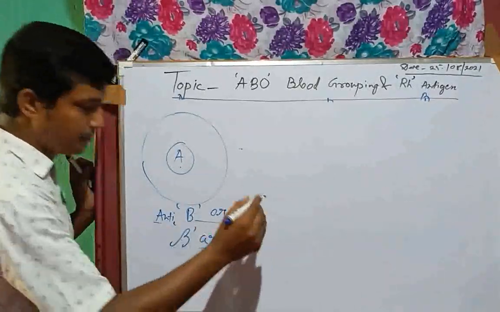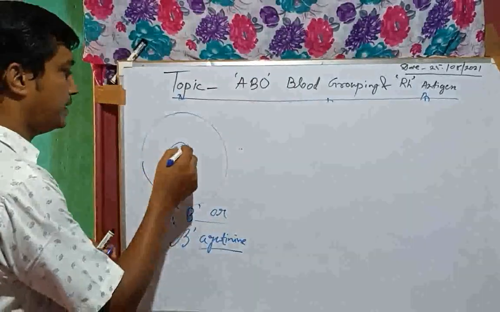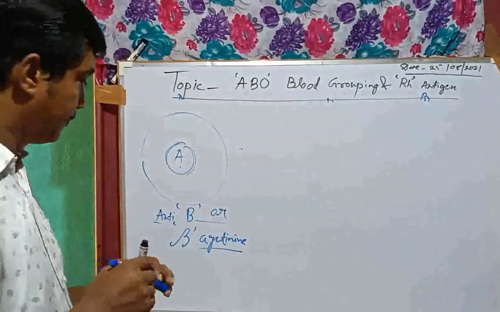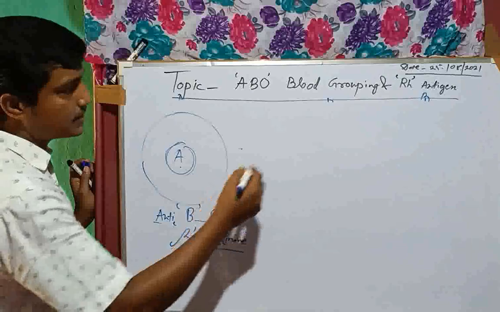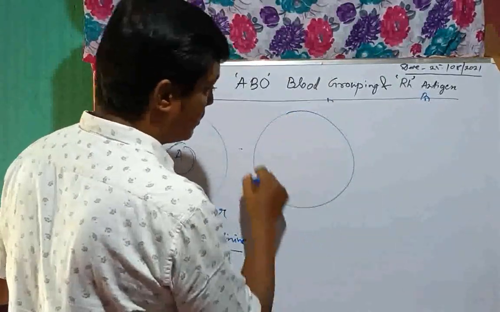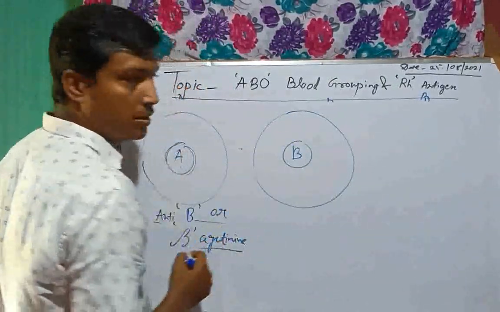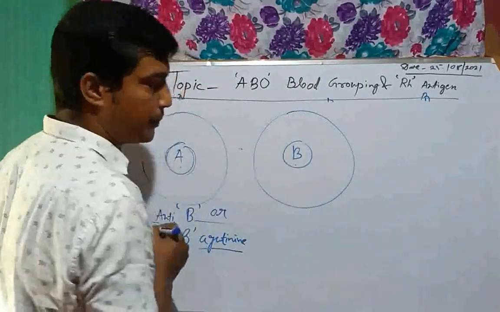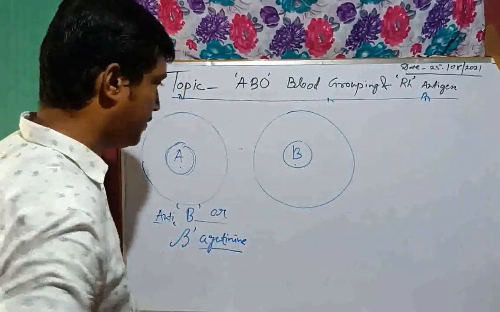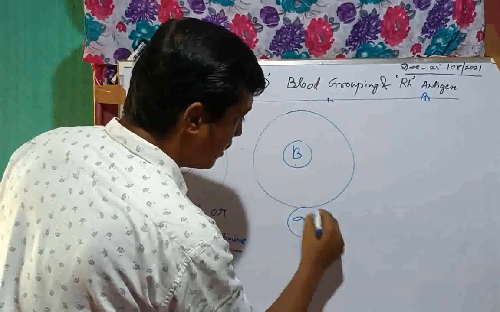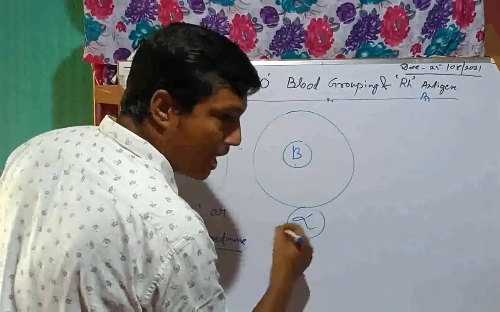In the B group of blood, in the serum part there is the presence of anti-A, or alpha agglutinin.